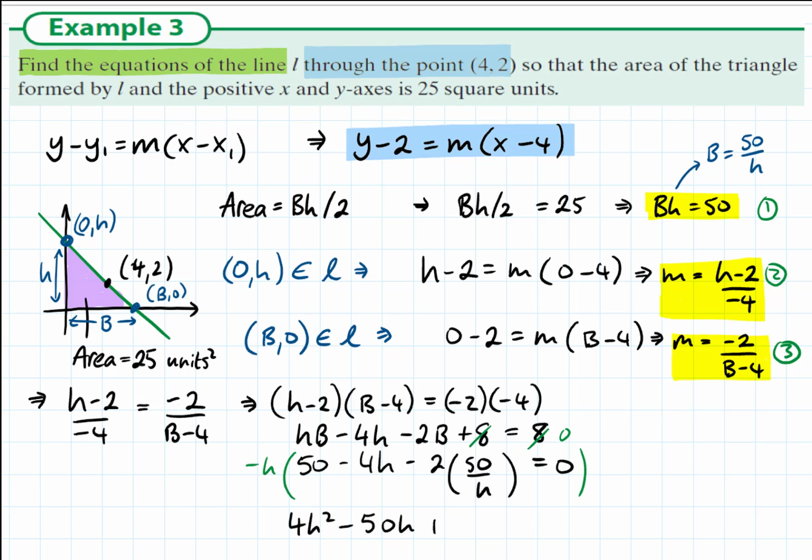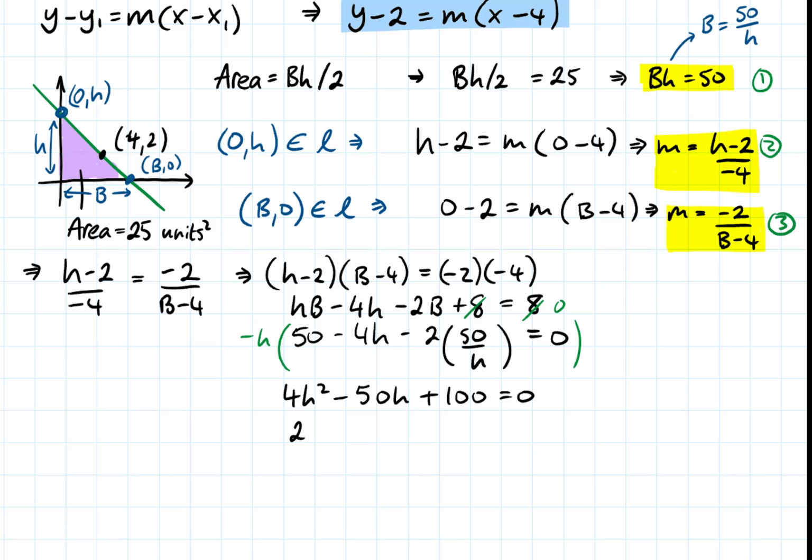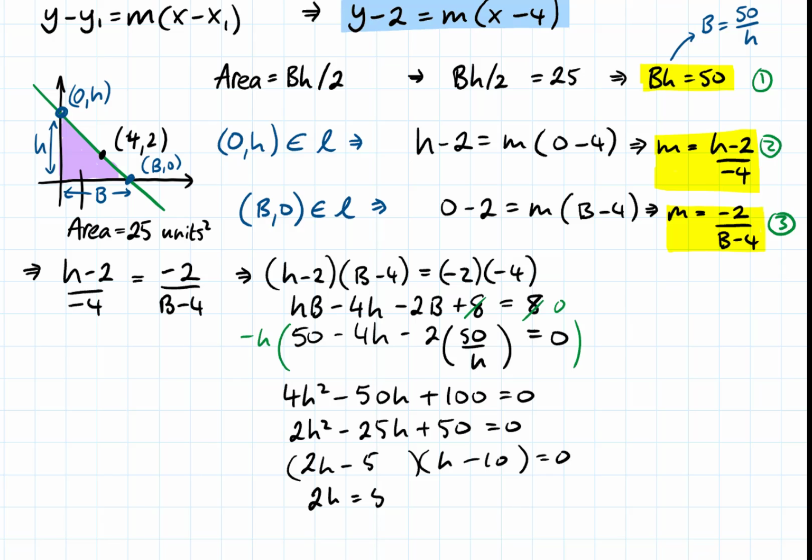So I'm getting 4h squared, negative 50h plus 100 is equal to 0. Divide across by 2, and I end up with this. And solving this, I can see that my factors are (2h minus 5) and (h minus 10), giving two solutions. So h is equal to either 5 over 2, 2.5, or h is equal to 10.